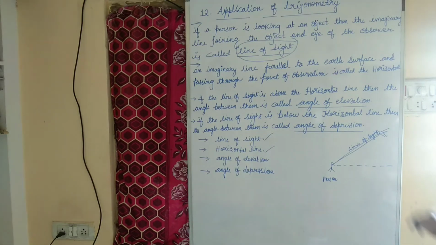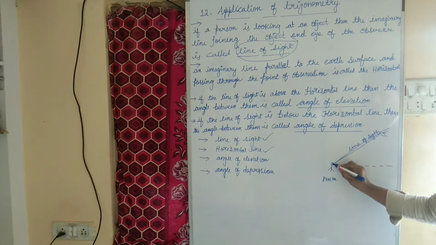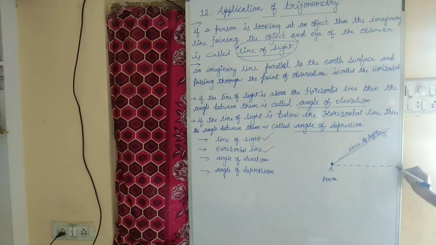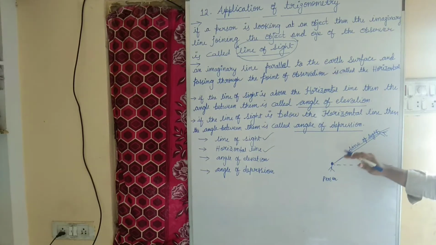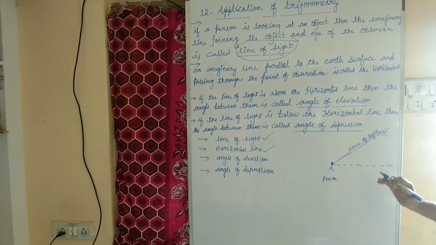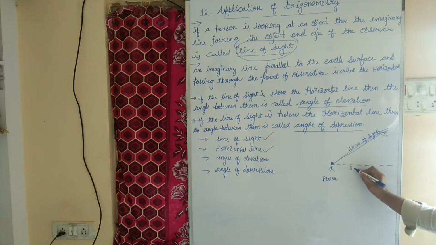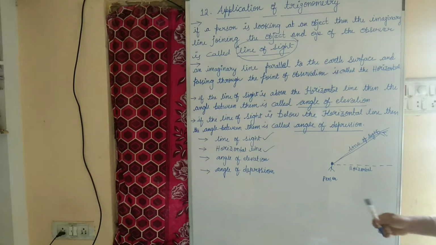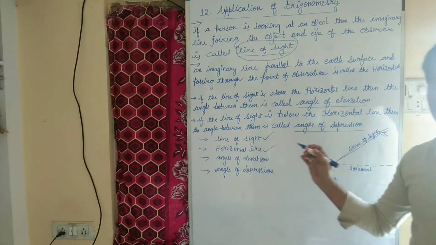This is our point of observation. This line passing through the point of observation, parallel to the Earth's surface, is called the horizontal line.